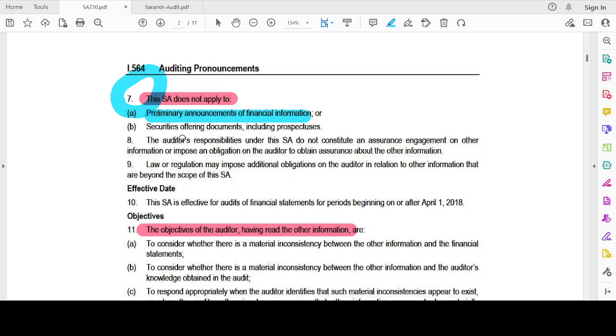And also, securities offering documents including prospectus. Chartered accountants will be engaged to oversee the rights issue process, rights issue documentation. So that process will not be covered under this standard.